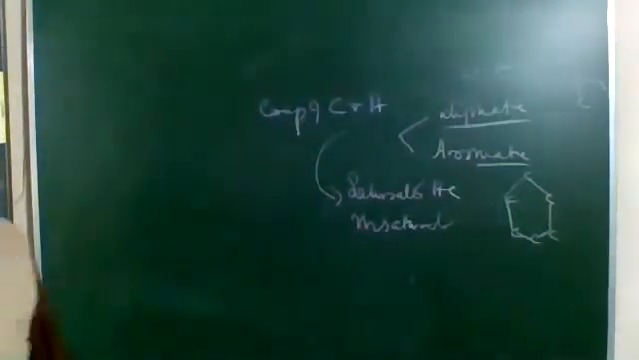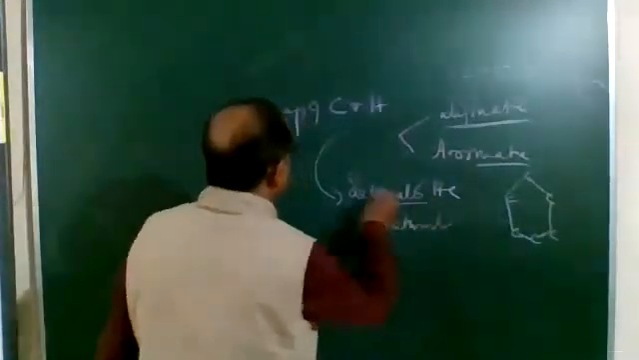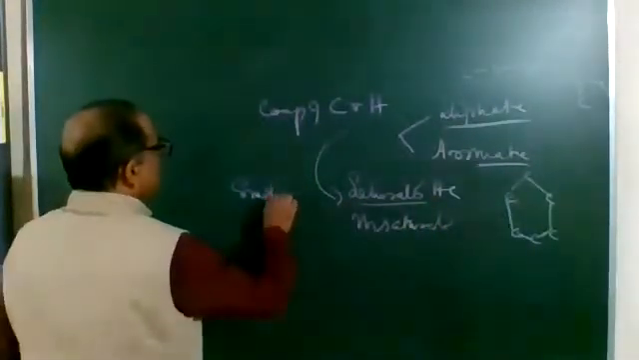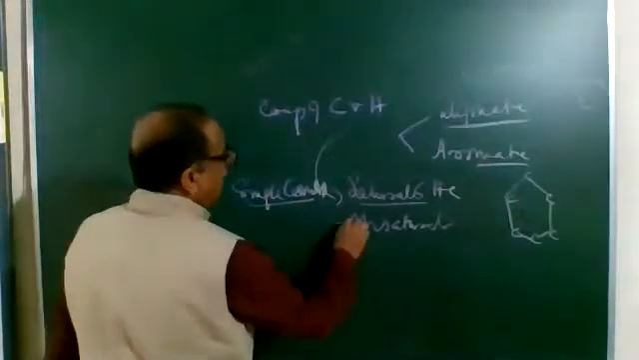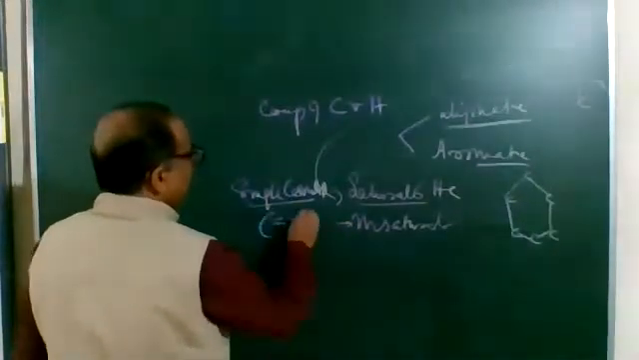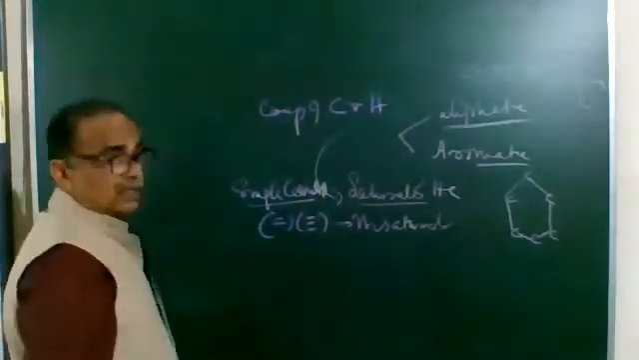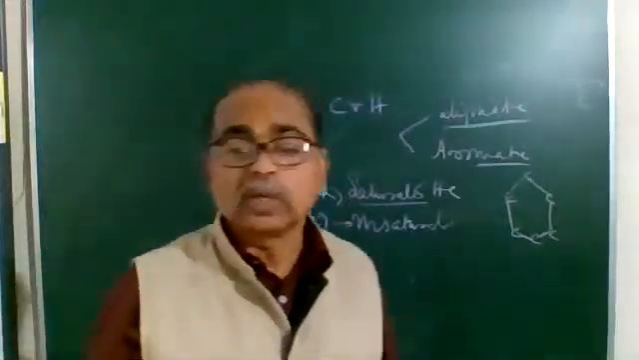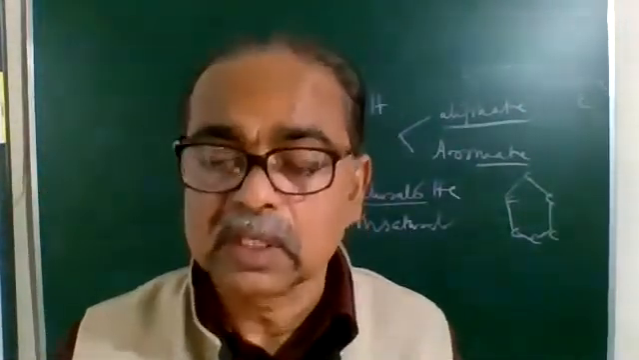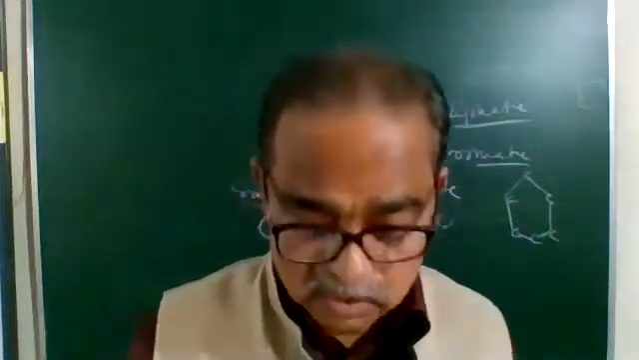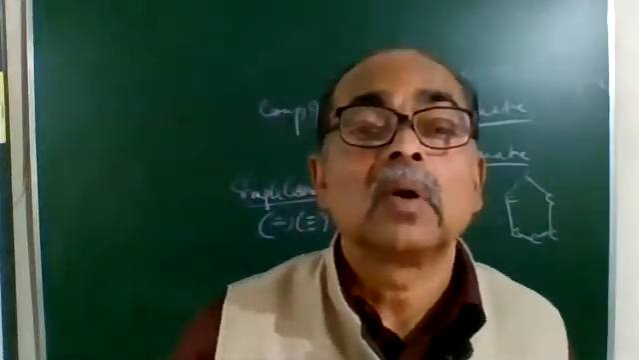Saturated hydrocarbons are those which have a single covalent bond between the carbon atoms, and unsaturated ones have a double covalent bond or triple covalent bond between the carbon atoms. Saturated hydrocarbons have a single covalent bond, and unsaturated hydrocarbons have more than single, that means double or triple.